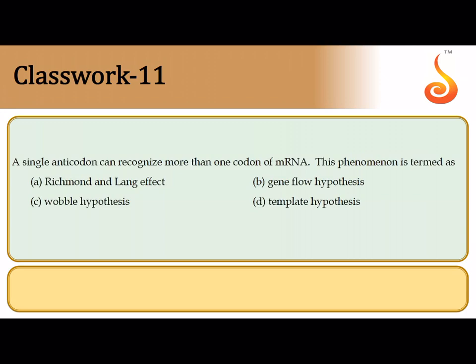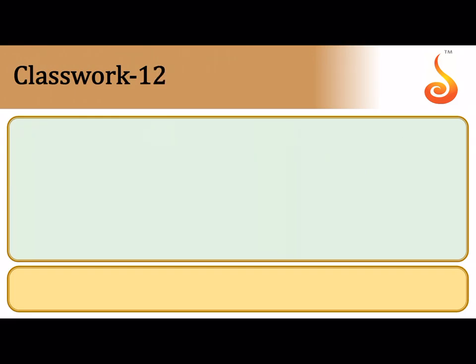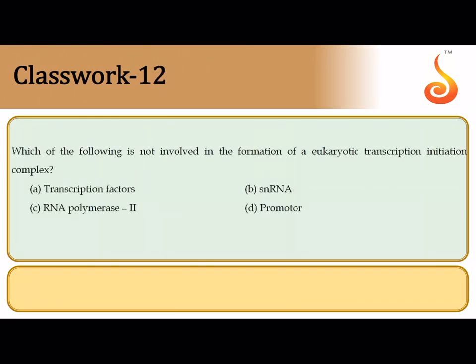That is because the third nitrogen base in the codon specifying the amino acid is not specific, and you know that the unspecificity of the third nucleotide in the codon is thanks to a hypothesis that is referred to as the Wobble hypothesis. 12th one, which of the following is not involved in the formation of eukaryotic transcription initiation